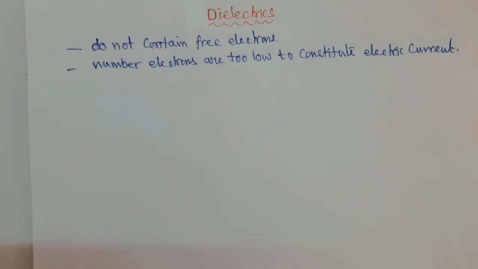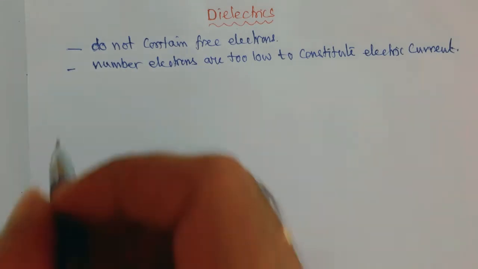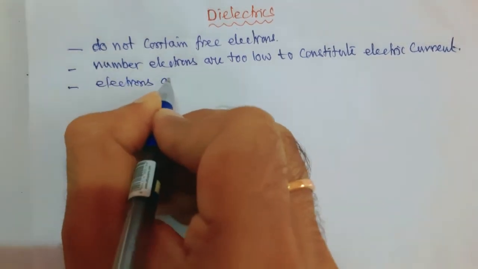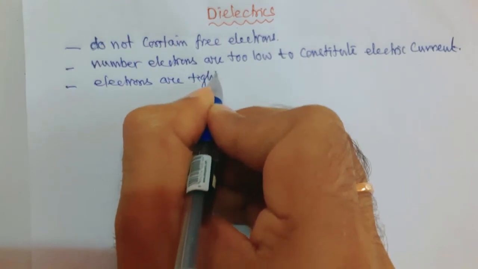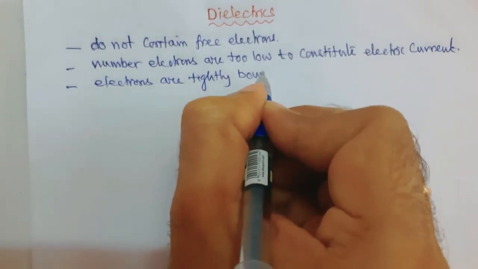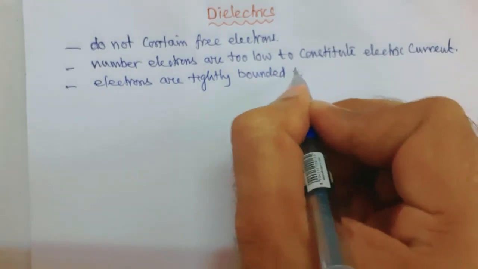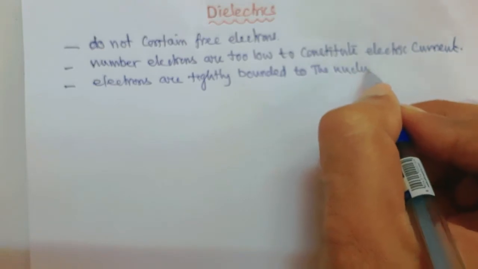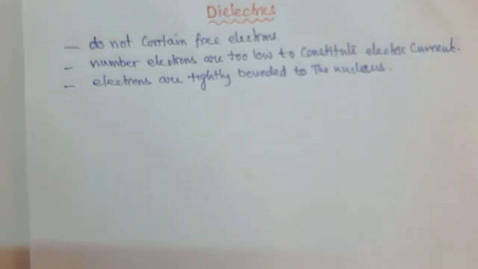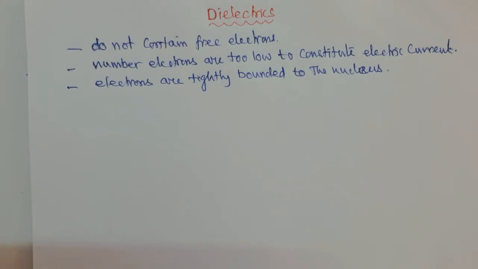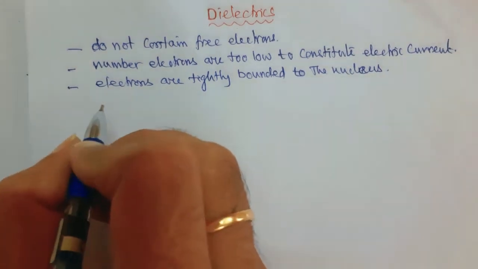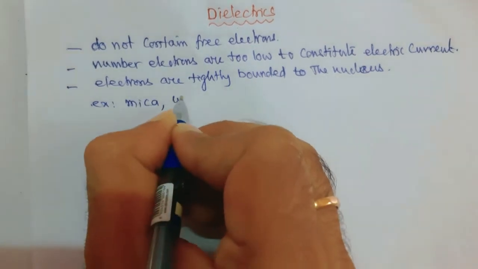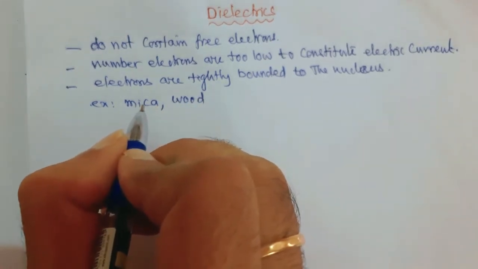And in the dielectrics, the electrons are tightly bound to the nucleus. Now, what are the examples of these dielectrics? Examples are mica, wood, plastic, glass.